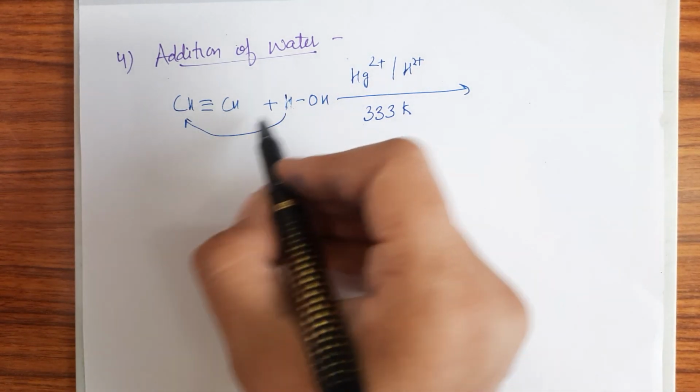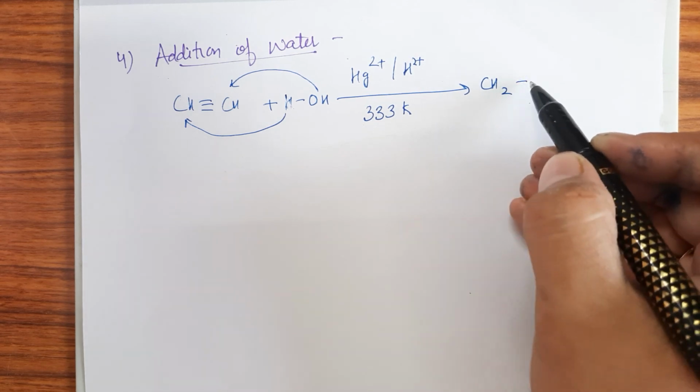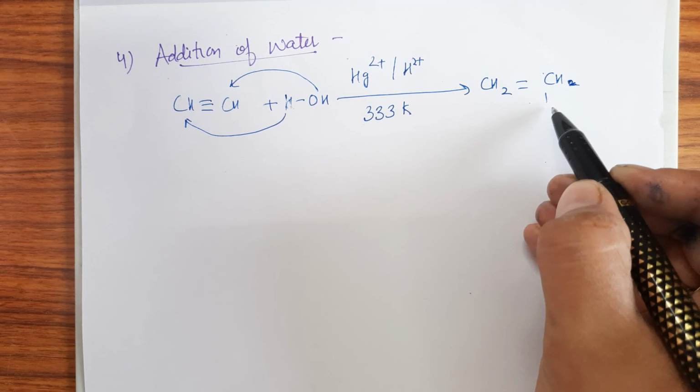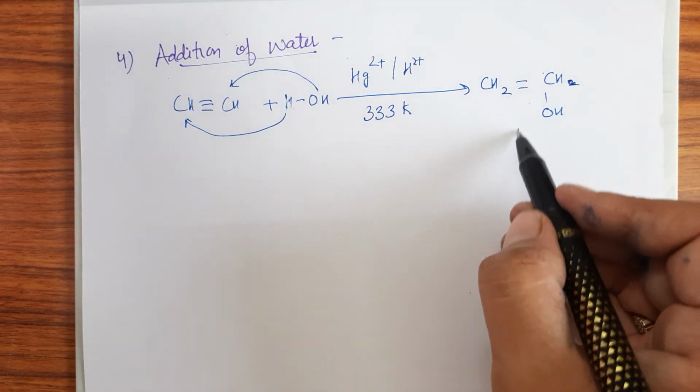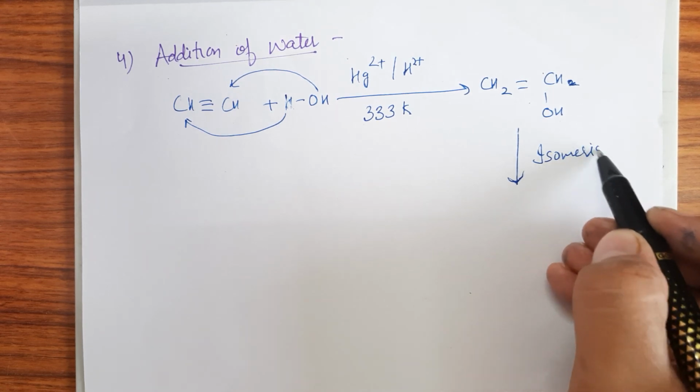Hydrogen, one hydrogen goes to one carbon and the other part goes to the other carbon, CHOH, right? Now isomerization takes place. That means there will be shifting of the double bond.